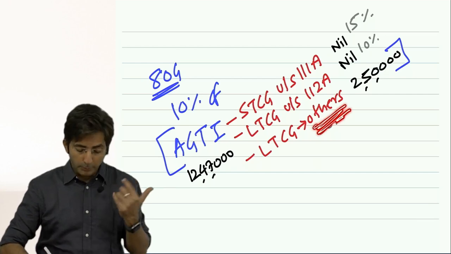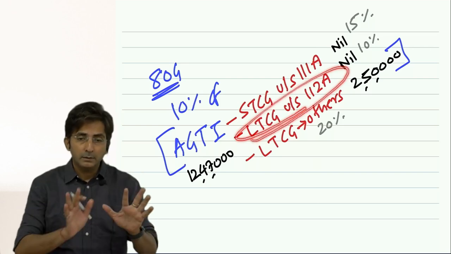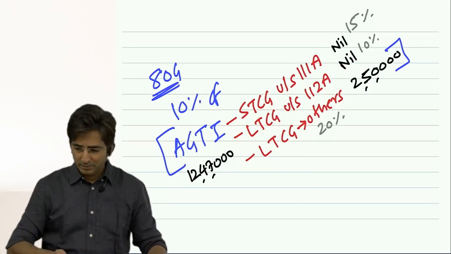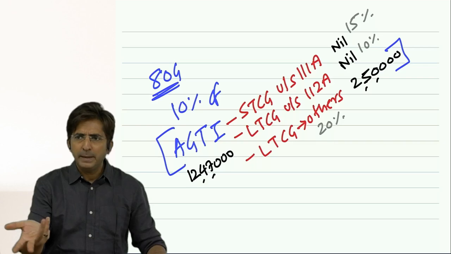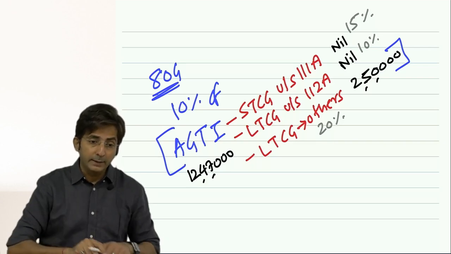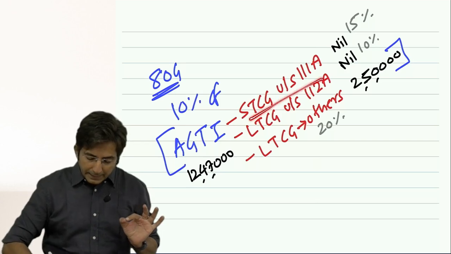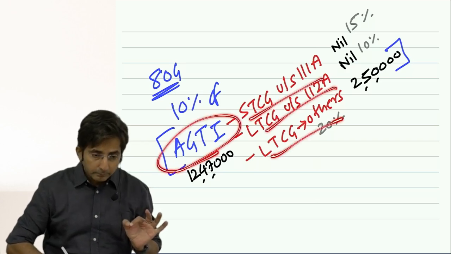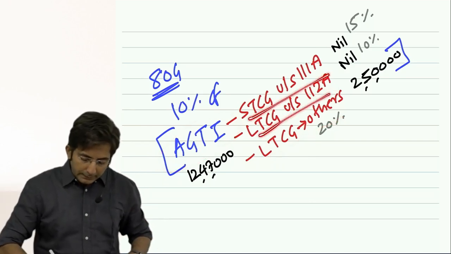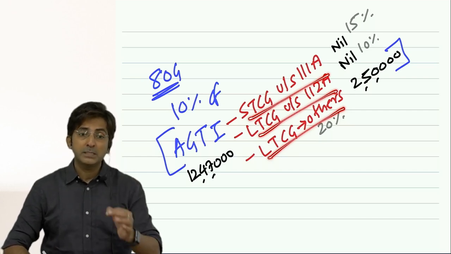And this "others" means other than shares. Because here I said 112A is equity shares. Now, other than equity shares, it can be bonds, land, house, gold, jewelry, silver, etc. Anything you sell, if it is a long-term gain, it is called others. And these items we should deduct from AGTI. The reason is that these are three incomes subject to special tax rates.